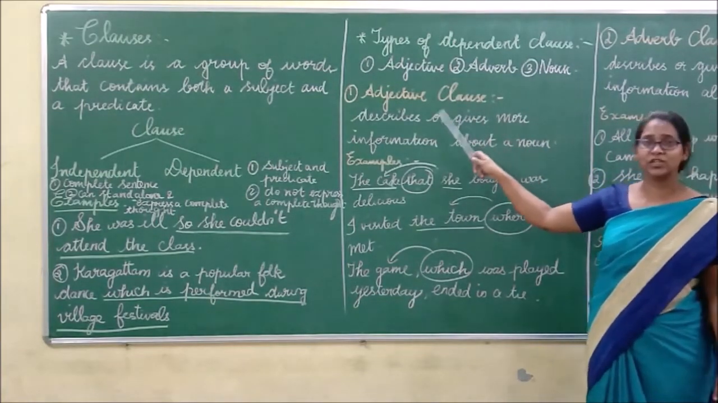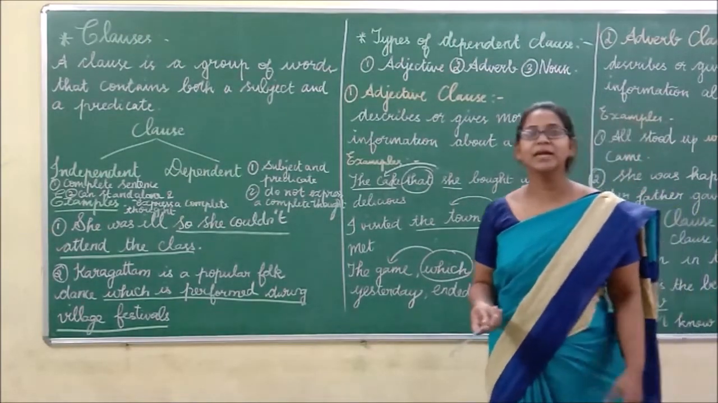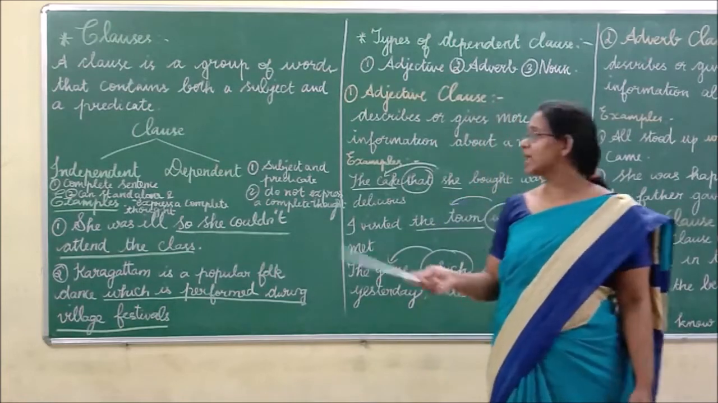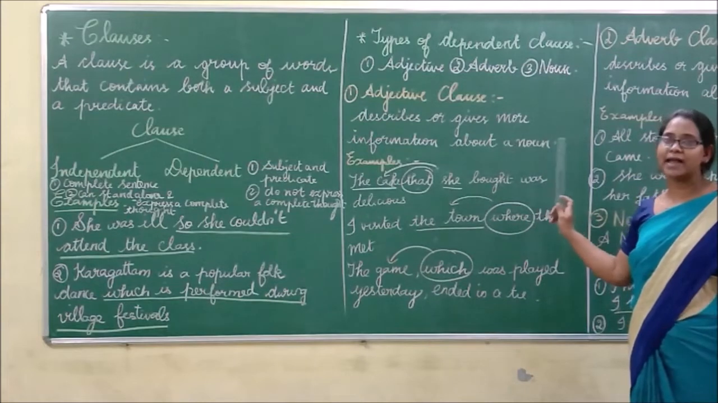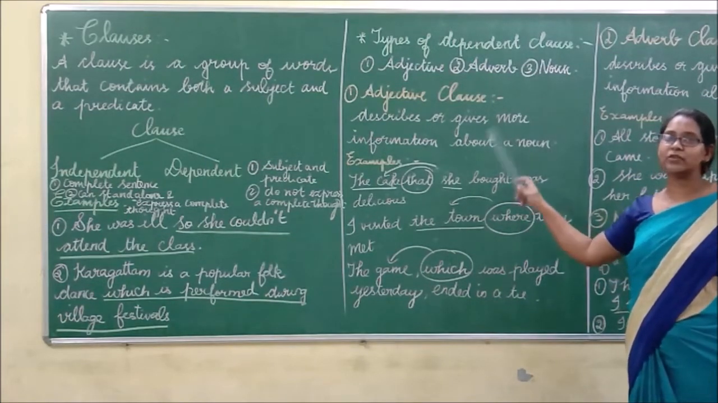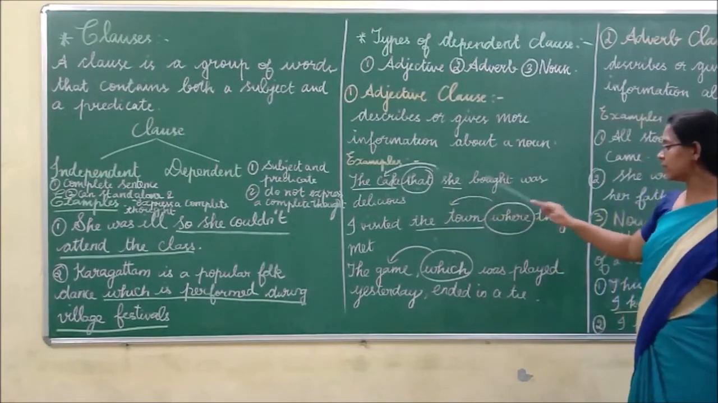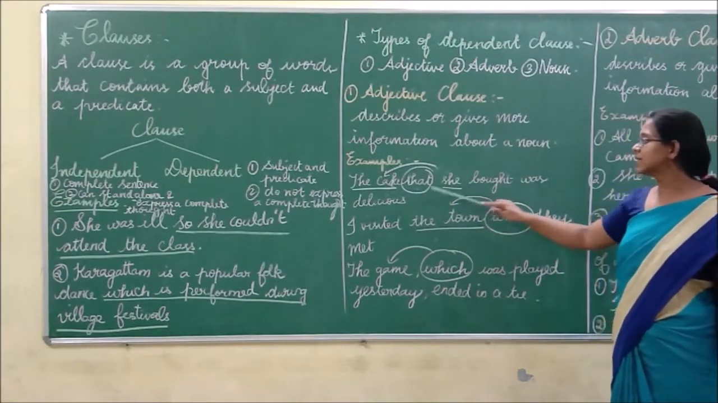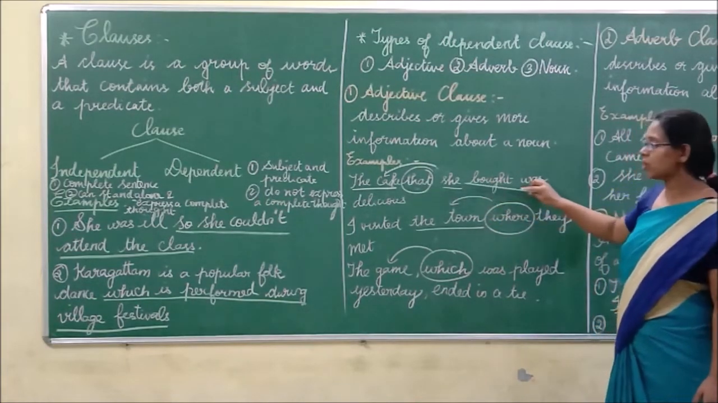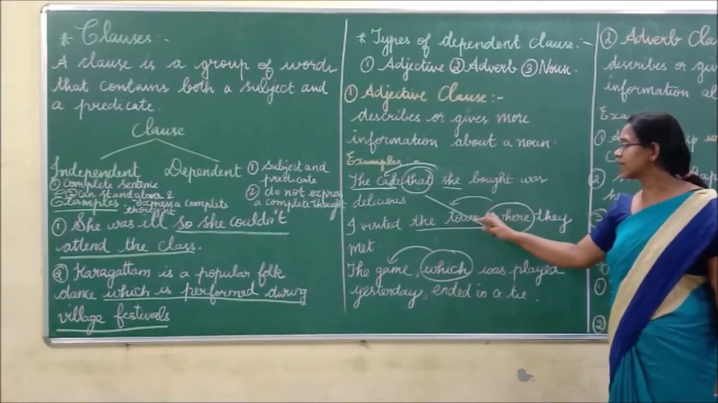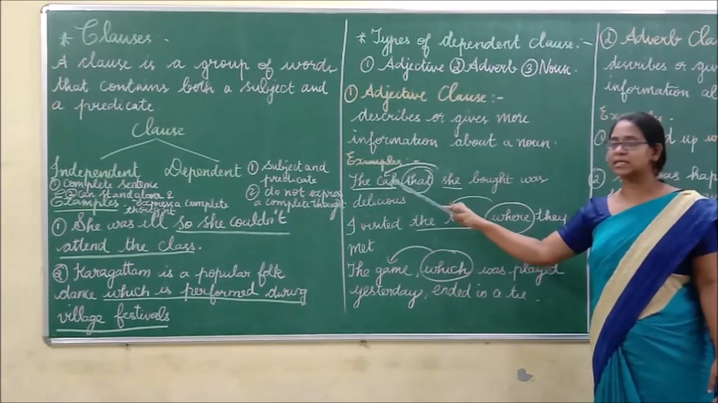What is meant by adjective class? First you tell me what is meant by adjective. Adjective is nothing but a word that describes a noun, or gives more information about a noun. Take this example: "The cake that she bought was delicious." Here, "that she bought" is the adjective class, and "that" denotes the cake.